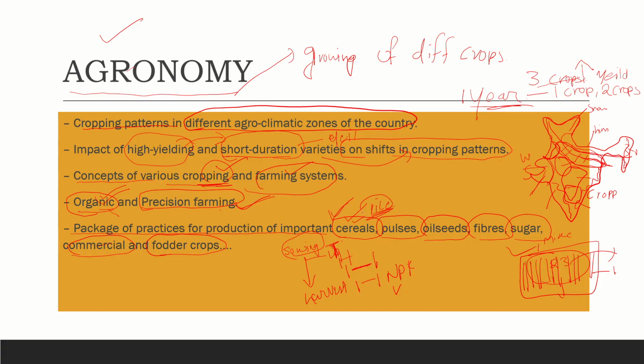Cereals are rice and maize, and pulses are red gram and green gram, for example. Oilseeds, as we all know, include groundnut and sunflower. Then there are fiber crops, sugarcane and commercial crops. Fodder crops are the grass-related crops. We study all these things in the agronomy section.